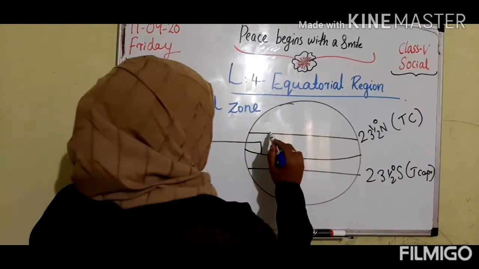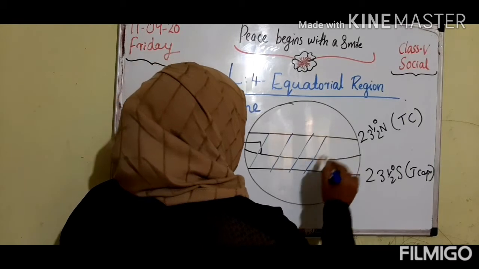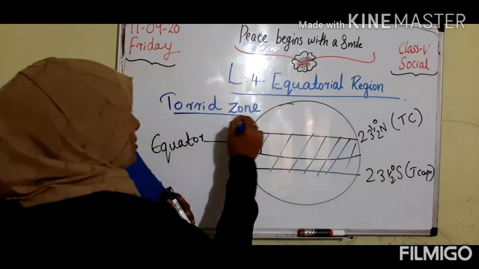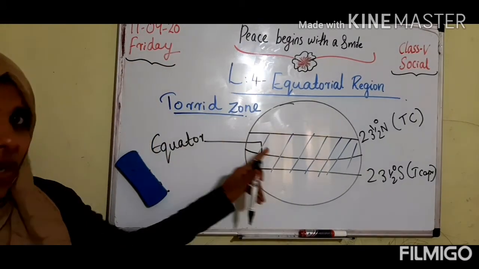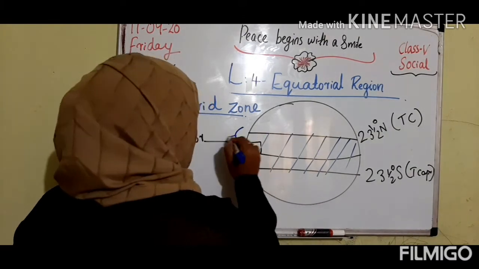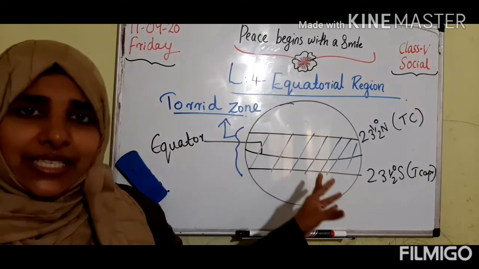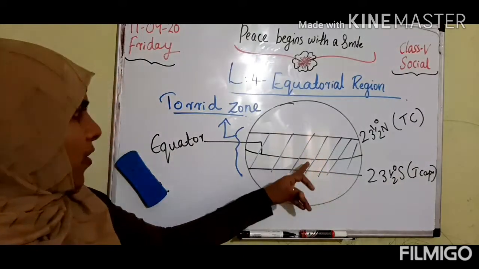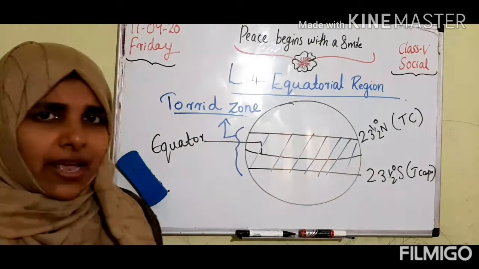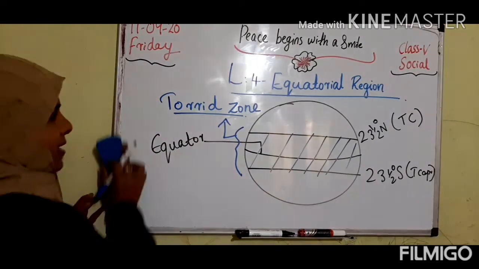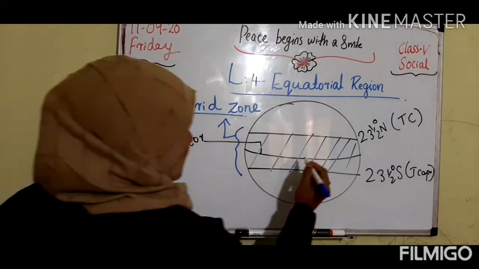This part we call what, children? Yes, the torrid zone. This part we call the torrid zone. Okay, clear all of you? I am going to teach you about the different regions we can see in the torrid zone, or in the equatorial region, that we can check. So all of you listen carefully.